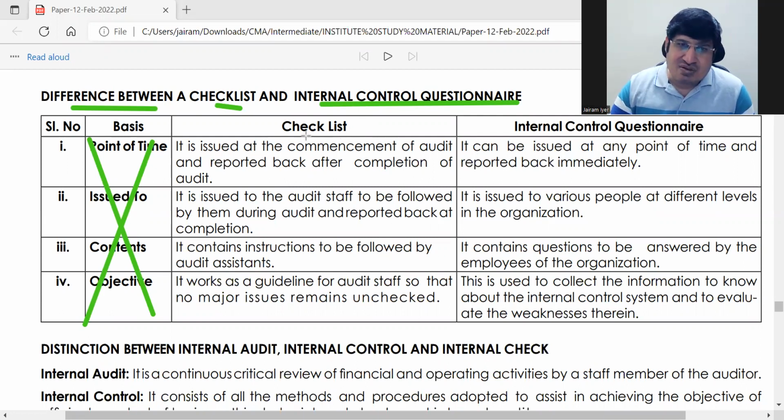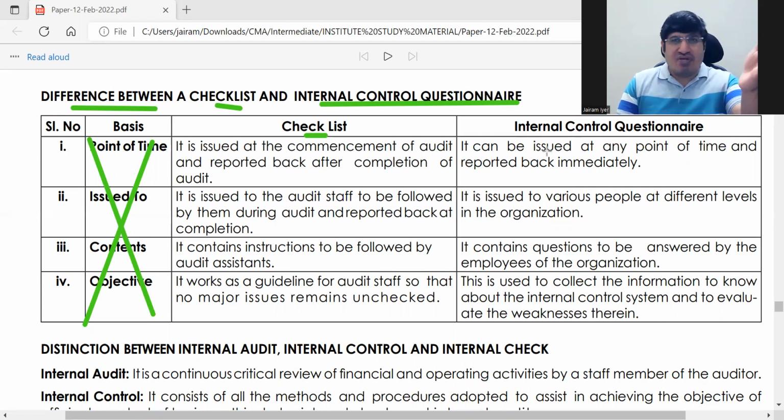ठीक है, सो चेकलिस्ट क्या है? When auditor goes to audit, after every work is done, okay, this work is done, he'll check off. So that is for the information of the auditor or the audit staff, whatever work is assigned, okay, to see that, okay, this work you have to do today, he'll say to the audit assistant. So after doing each work, he will tick off. Okay, so he knows what the work is to be done.